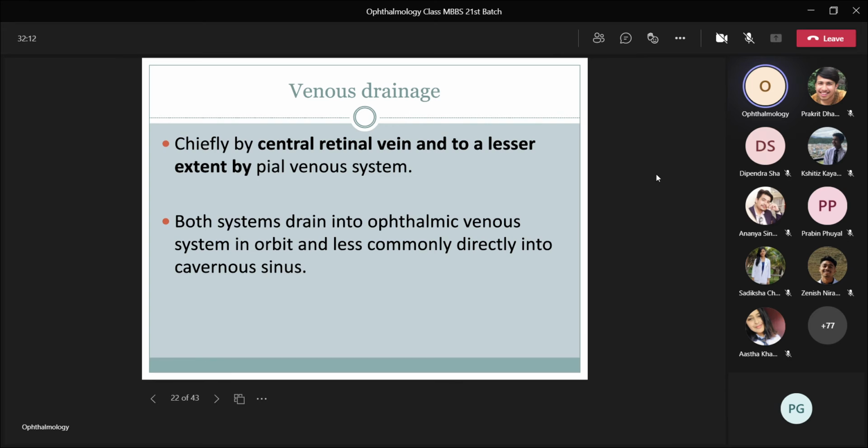Now venous drainage is by the central retinal vein and to a lesser extent by the pial venous system. Both systems drain into the ophthalmic venous system in the orbit and less commonly directly into the cavernous sinus.